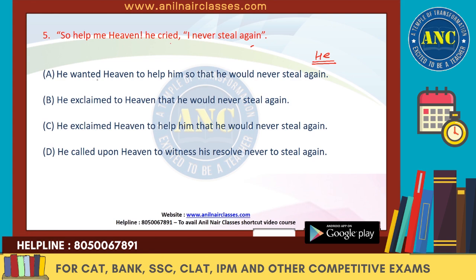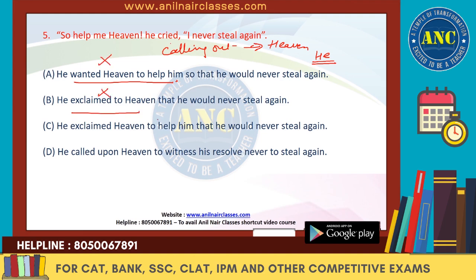Now what he is saying, "So help me heaven." So he is telling heaven, he is exclaiming and he is saying, heaven, I will never steal again, so help me, right? So he wanted heaven to help him. No, it was not like that. So you don't need the reporting verb "wanted" over here. He is not wanting, he is calling out directly to heaven. He is not exclaiming also.